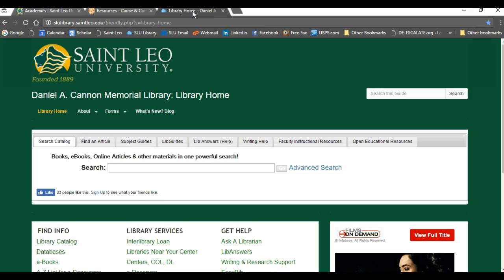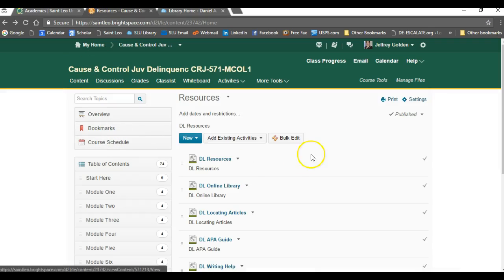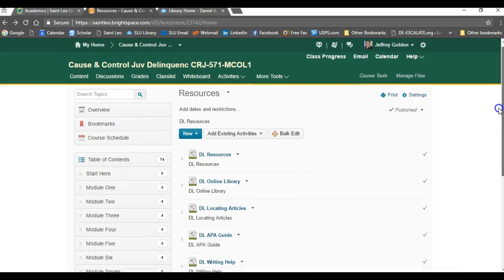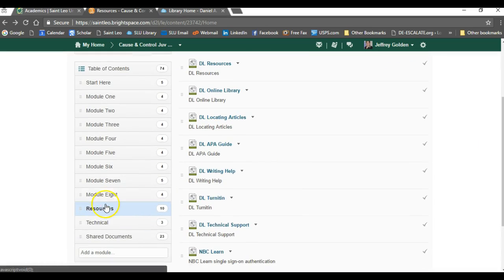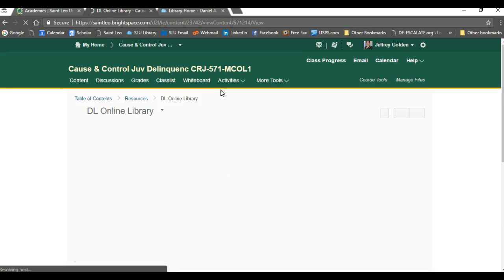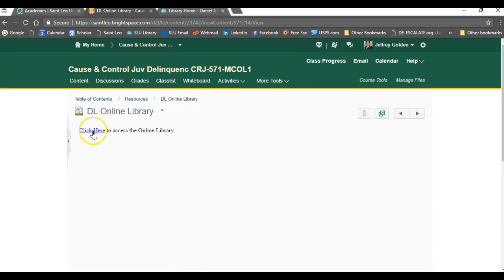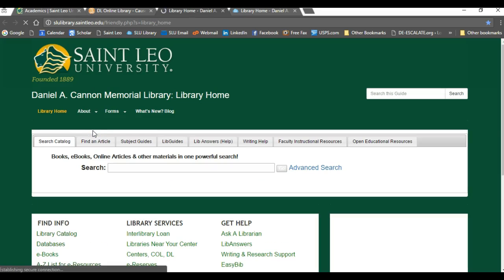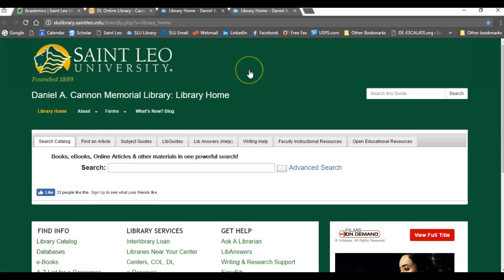You can also access it from our D2L course page by opening the Resource tab, which you'll see on the screen here. Scroll down toward the bottom, Resources, and you'll see DL Online Library. If you click on that, it will take you to a Click Here link, and that takes you to the same Cannon Memorial Library homepage with a search engine.